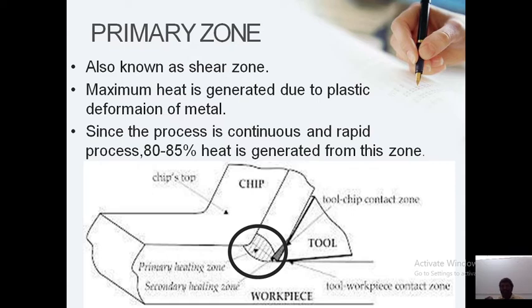The tool-workpiece is the contact zone, and the primary heating zone and the secondary heating zone take place here. That is what we are calling the shear zone. That is the primary zone, which can occur due to the plastic deformation of the metal here.